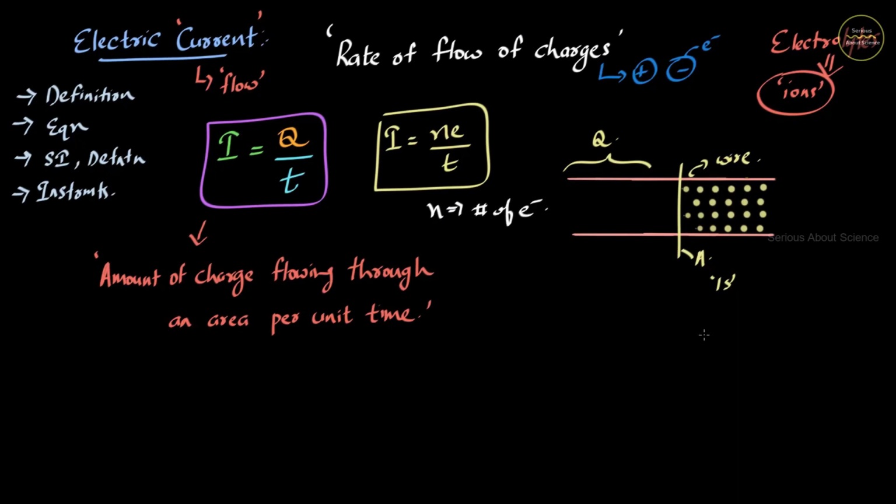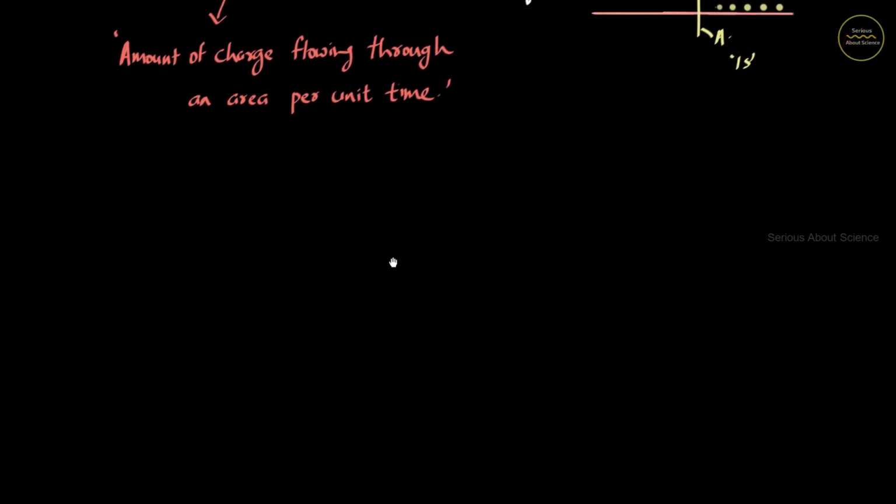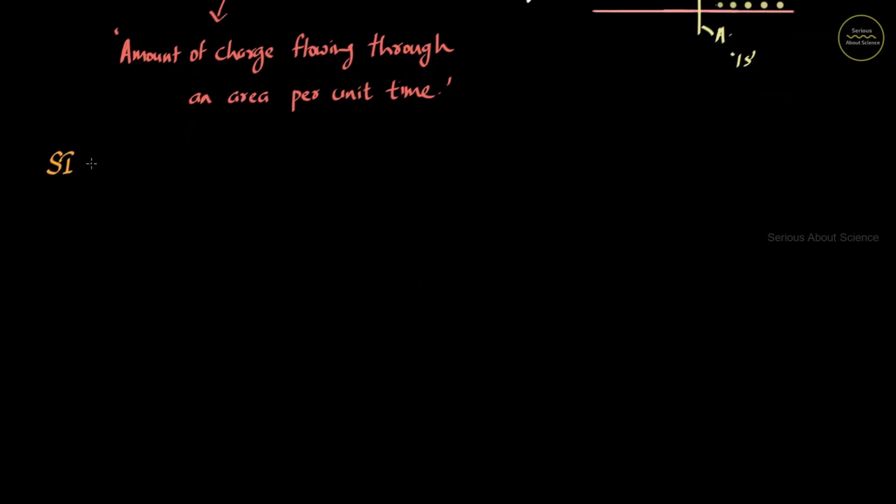Next is the SI unit of current. SI unit of current. So to write about any SI unit, first we need to write the equation of that particular quantity. And here we know I is given by Q by T. And we know the SI unit of charge and time. SI unit of charge is coulomb, time is second. So coulomb per second.